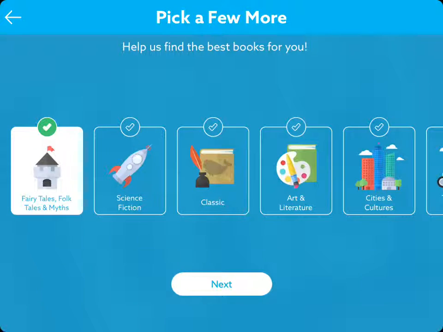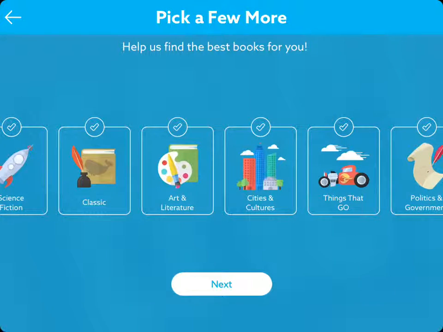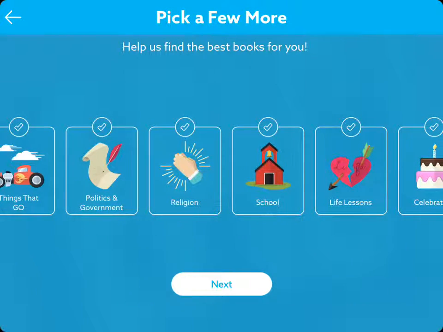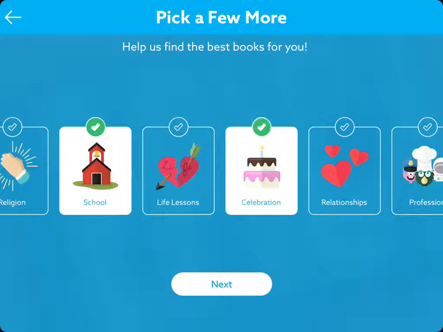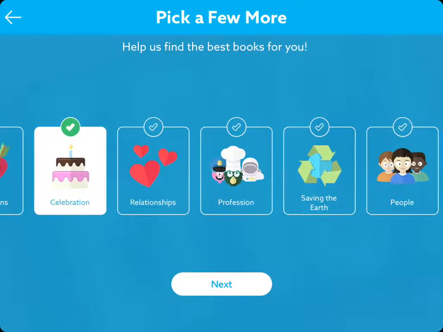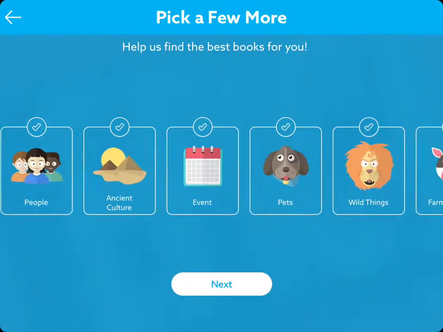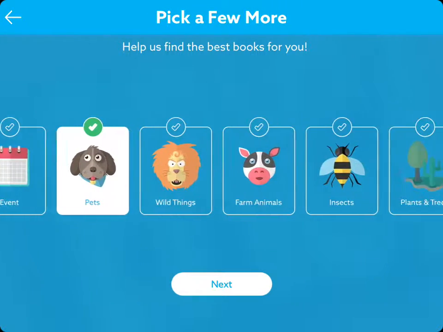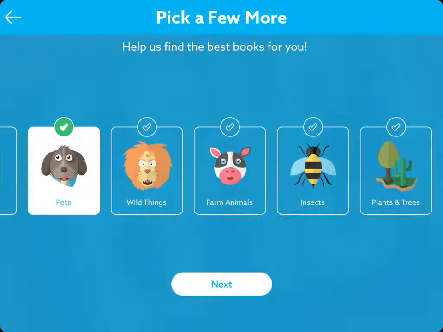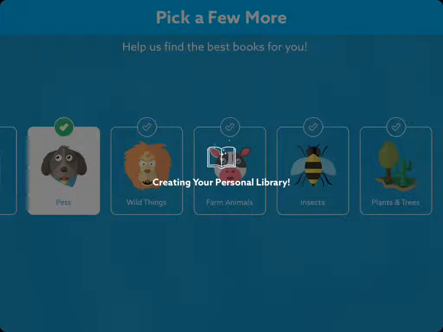So let's say she likes fairy tales, cities and culture, school, celebration, saving the earth. There's a couple more options through here. Pets. It really tries to tailor it to you. And now it's going to create a personal library based on this.